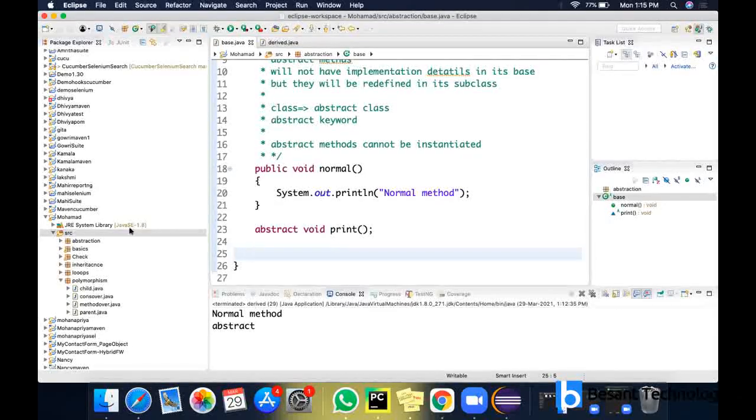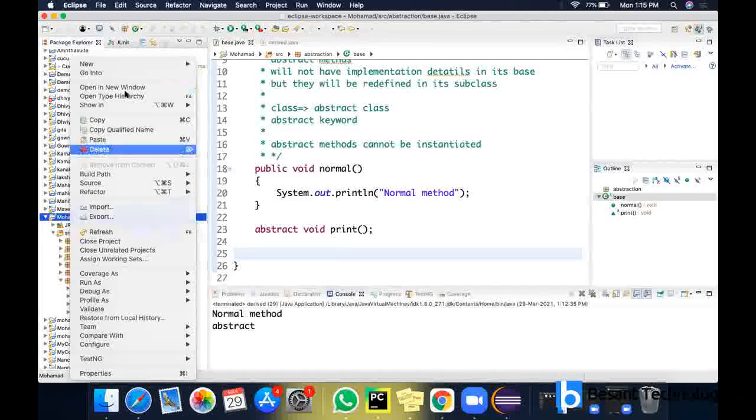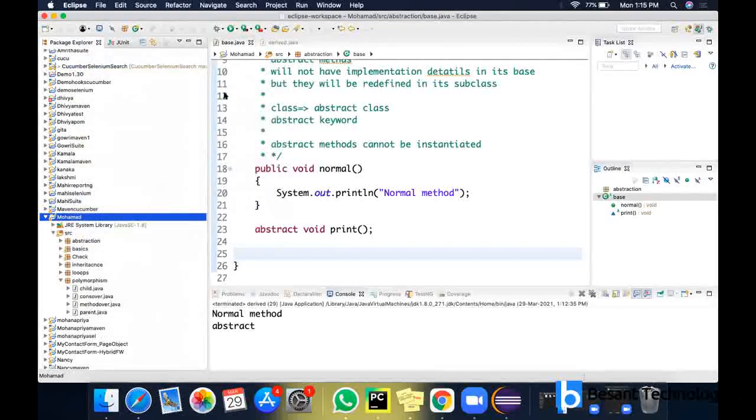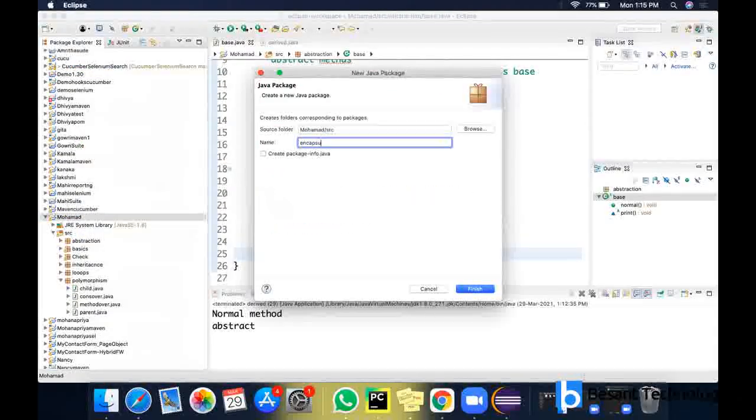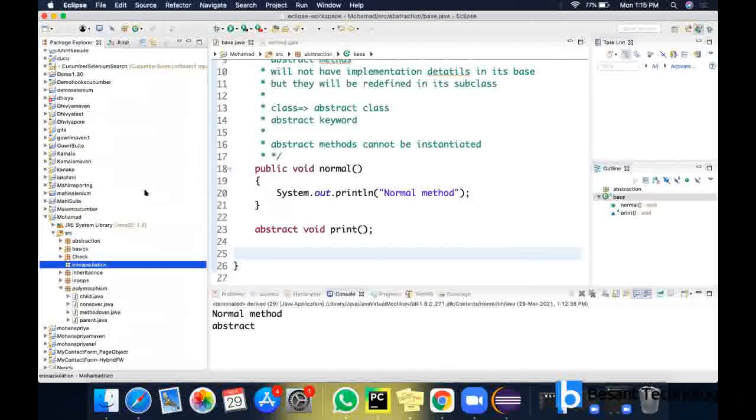So next is encapsulation. I'm going to create a new package. So it is encapsulation. Encapsulation is data hiding.